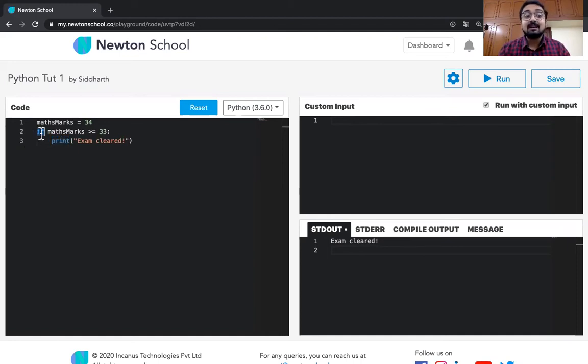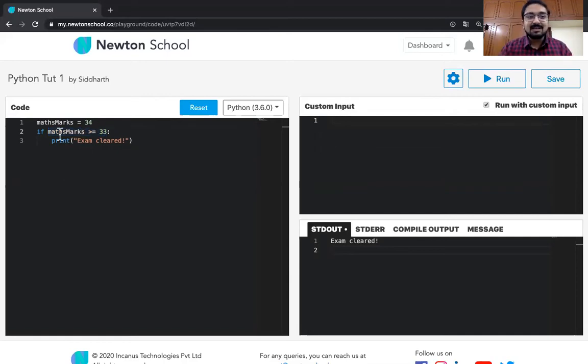So if is a reserved keyword. It means that whenever Python sees if, it will understand that you are trying to declare a conditional statement. Now when it sees if, followed by a space, then it understands that you are trying to put in a conditional statement. Okay, so after this, it will understand that whatever you are putting outside over here is basically an expression that you want to evaluate, and basically understand whether this statement is true or not.